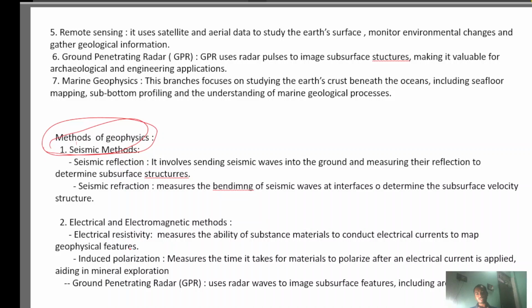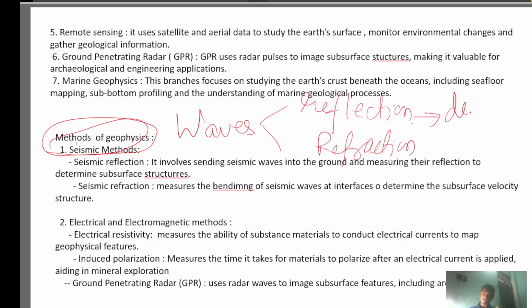That is the reflection. Due to reflection, we can measure the distance, and due to refraction, we can measure the bending. Generally we can measure the velocity when the wave comes from one medium to a different medium, and how it changes. So in the seismic methods, we study both seismic reflection and seismic refraction.